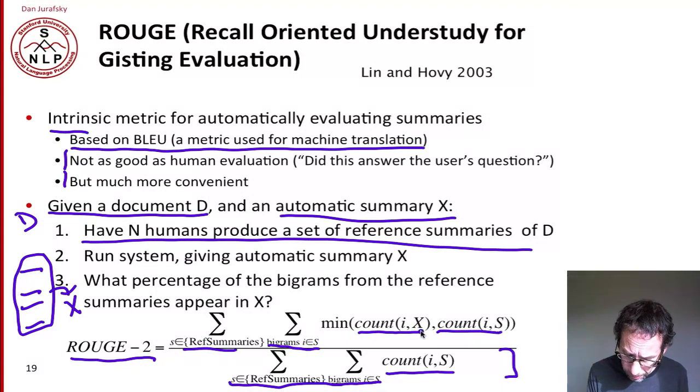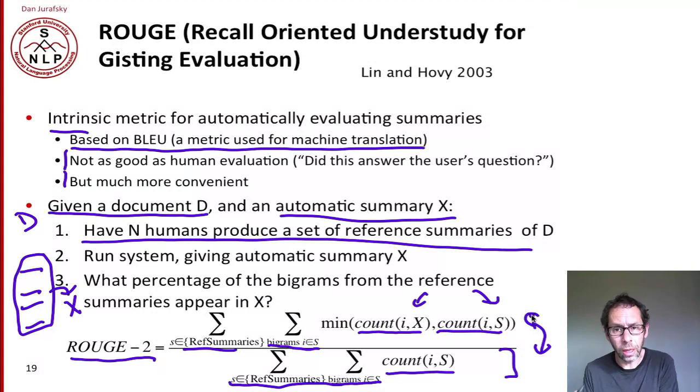So it's asking how many bigrams occurred both in our system and in the human summary. So that'll give us, out of all bigrams, how many occurred both in the summary and in the human references.